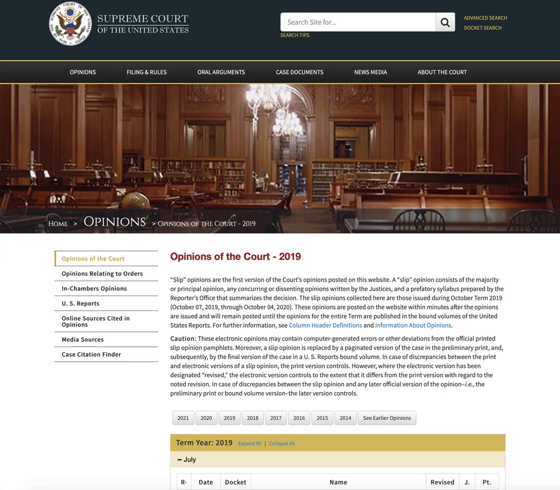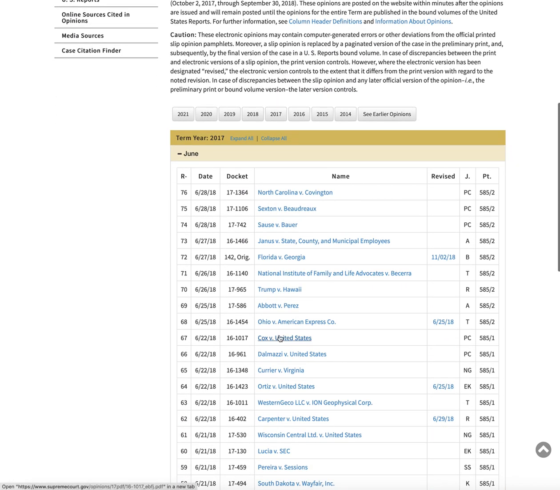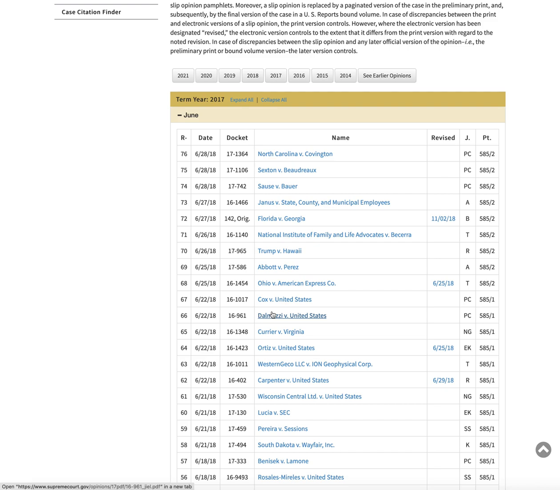So you can come through any of these years and find a case that involves a criminal justice issue related to your class. So if you're in the courts class, all of these are court cases, so all of them are relevant. You can cover anything because you're in a courts class. If you're in legal aspects of law enforcement, you need to find an issue specifically related to law enforcement. So the Jones versus Mississippi case wouldn't apply to you because it involves an Eighth Amendment issue, a punishment issue.